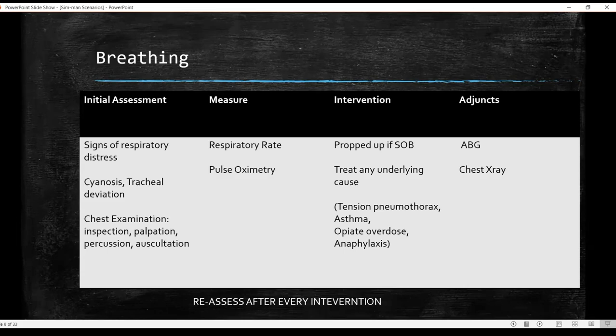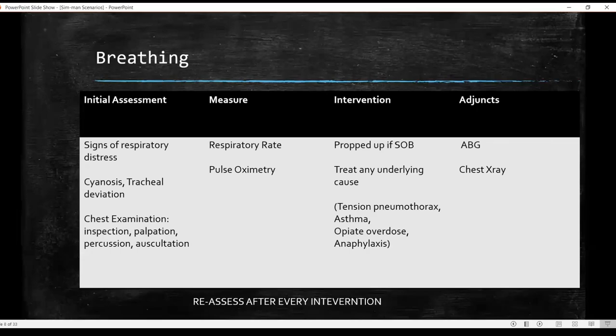You will inspect the patient. You will look for any chest deformities, any injuries. You will palpate. You will percuss. On percussion, sometimes there might be hyperresonance, which can again be indicative of pneumothorax. There might be pleural fluid within the cavity, so there will be dullness on percussion. Then auscultate for the wheeze.